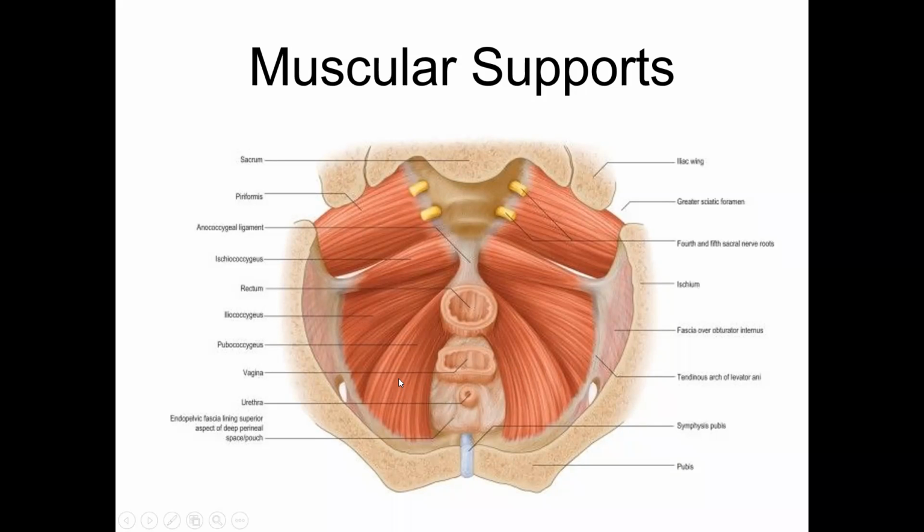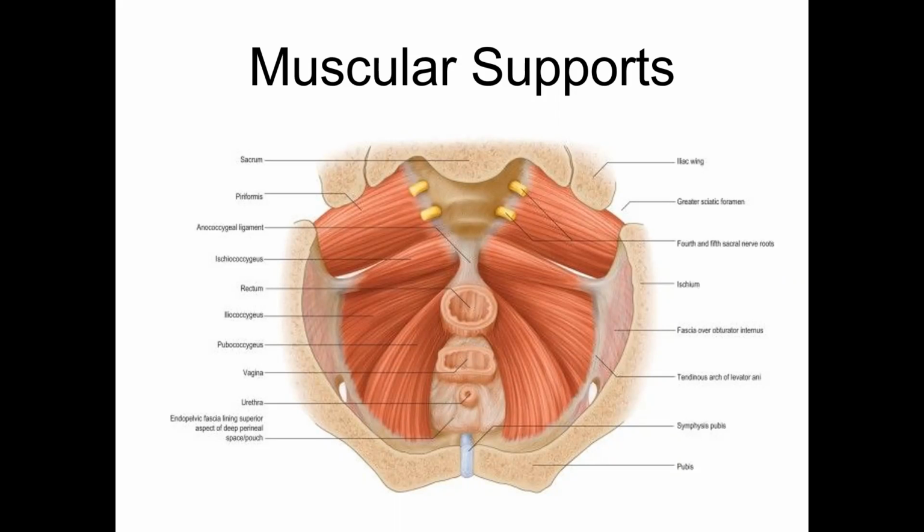The fibers of pubococcygeus, part of them go to the coccyx, part of them go to the anococcygeal raphe, part of them are not attached posteriorly, they just swing around the rectum and come back to the opposite side. Such fibers are called the puborectalis muscle. And still closer to the midline, there are fibers which go around the vagina and come back to the opposite side. Such fibers are called the pubovaginalis muscle.